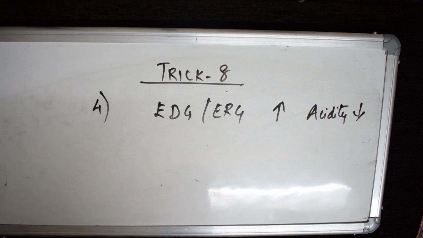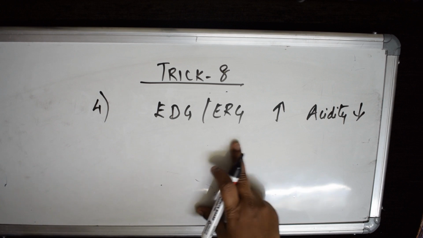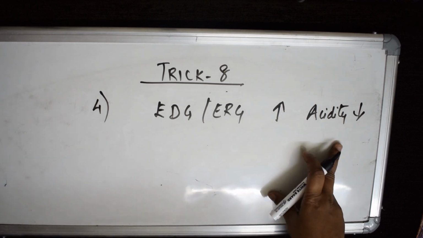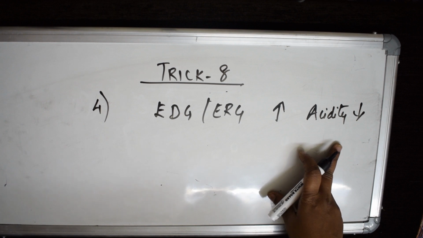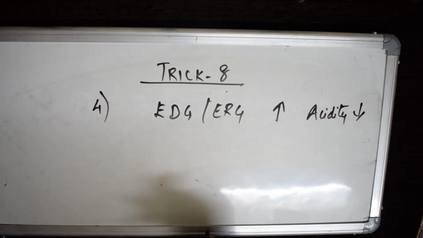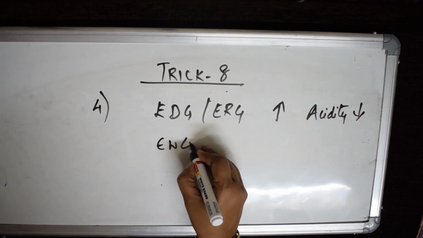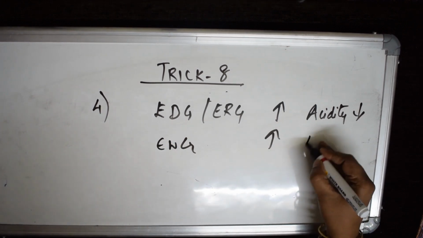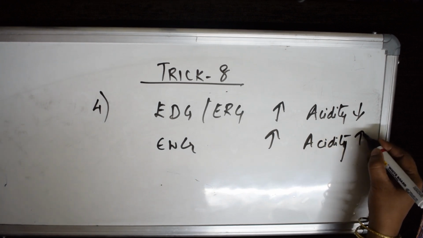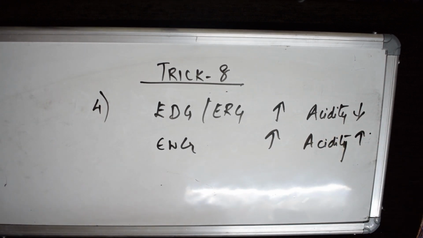If electron withdrawing groups are more, acidity will be more. Yes, students, remember this.